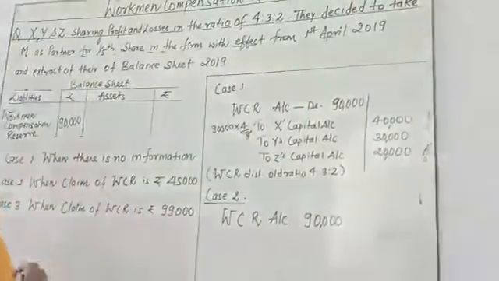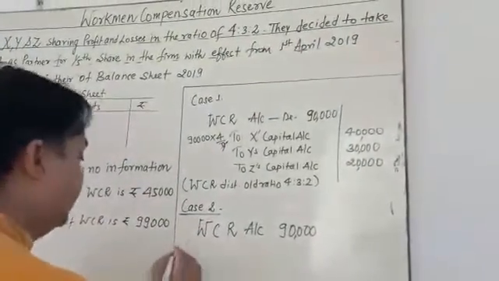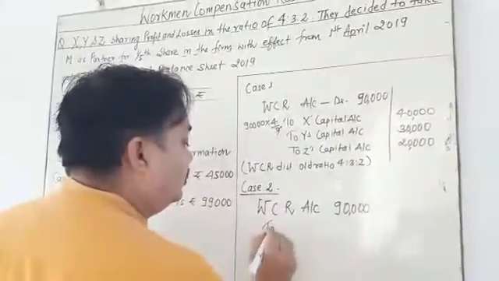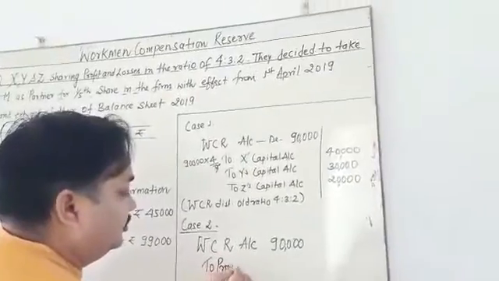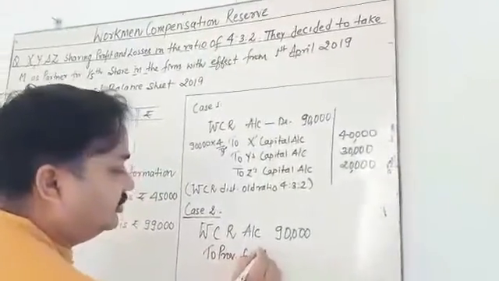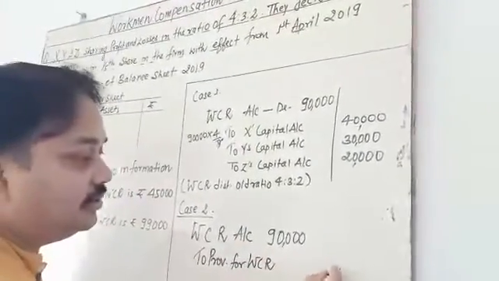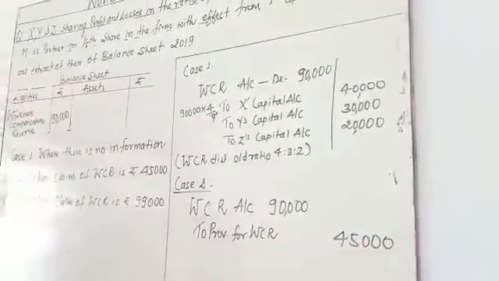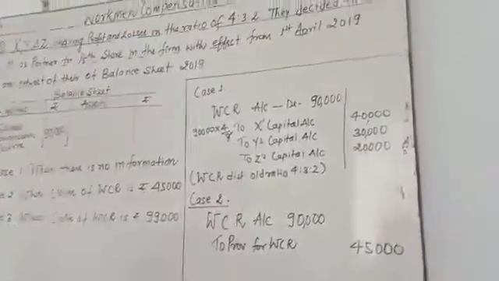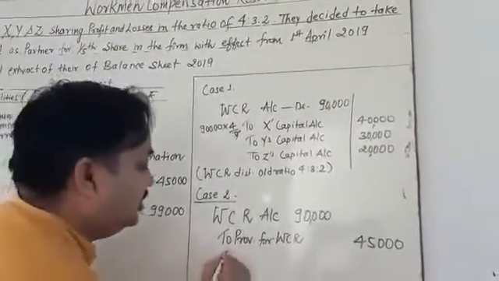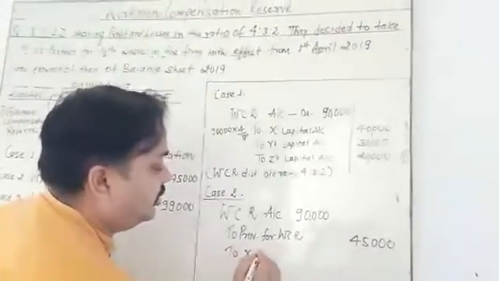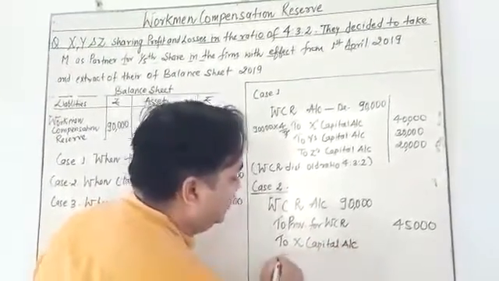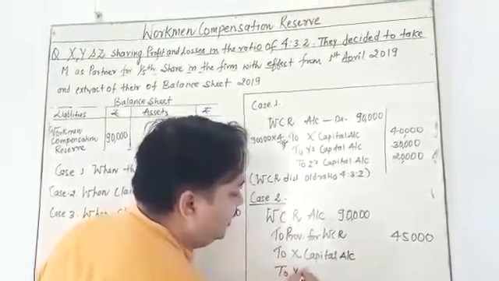So you have to write to provision for WCR, that is 45,000. The balance left is 45,000. That is going to be distributed to X's capital account, Y's capital account and Z's capital account.